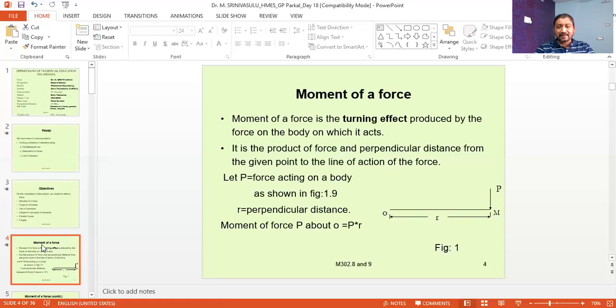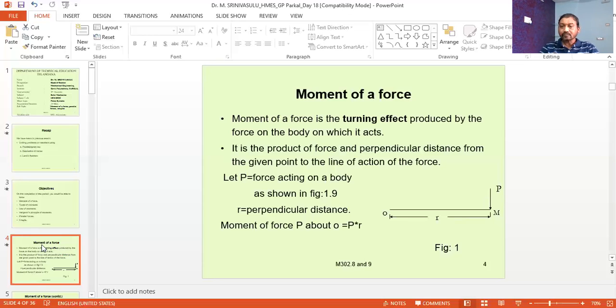The magnitude of the moment of a force can be measured by the product of the force and the perpendicular distance between the force and the point about which the body is about to rotate. Here the point O is also called the fulcrum, the point about which the body is about to rotate, and point M is called the point of application.